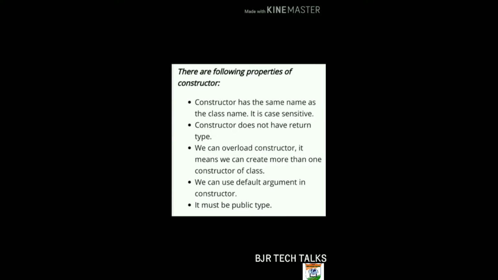Now we will see the properties of the constructor. A constructor has the same name as the class name and a constructor does not have a return type. We can overload a constructor. It means we can create more than one constructor of a class. We can use default arguments in the constructor. It must be of public type.